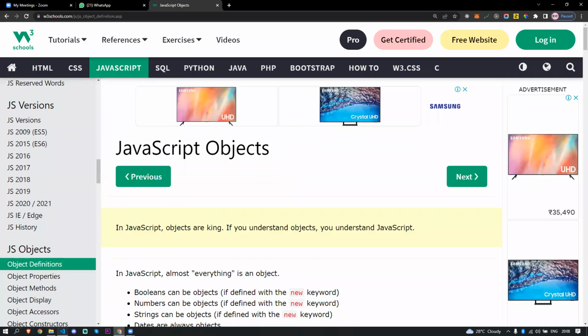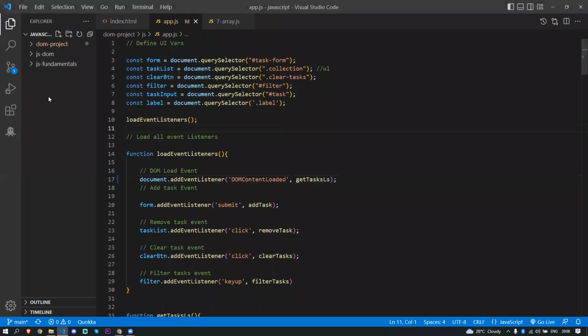So here what I'm going to do, in this folder itself, I'm going to create an object folder. We're going to structure all the object code and files in this folder.